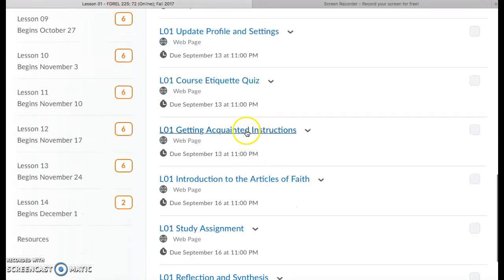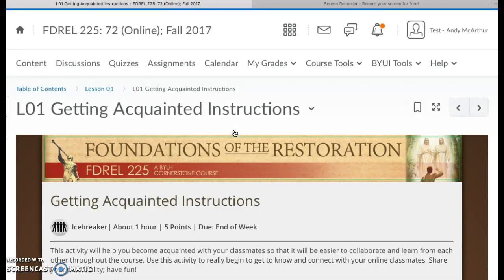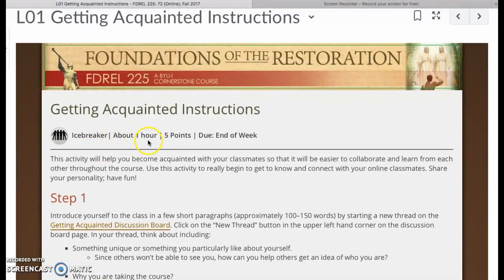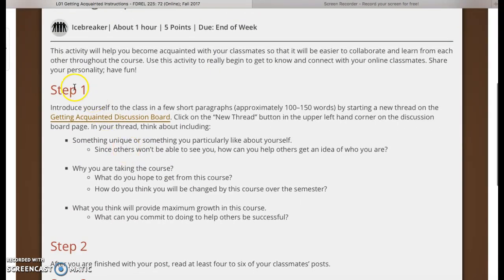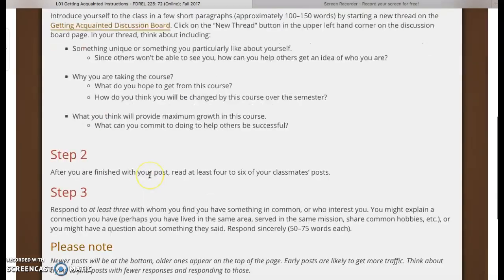Same on this one, it tells you what to do to get acquainted in the discussion board. And those are all due by 11 o'clock on Wednesday. Let me just click on this one to show you. This right here says it'll take you about an hour. It tells you how many points. And then you'll see here, you click on the Get Acquainted discussion board, and then it tells you what you should put in there. When you're finished, you need to read 4 to 6 people's posts, respond to at least 3. Please pay attention to these because that's how you'll be graded.